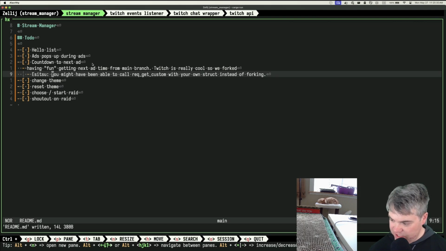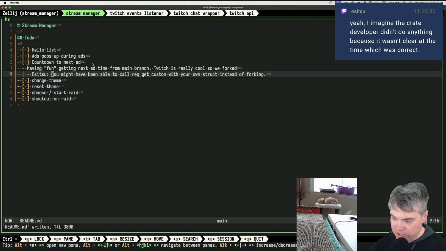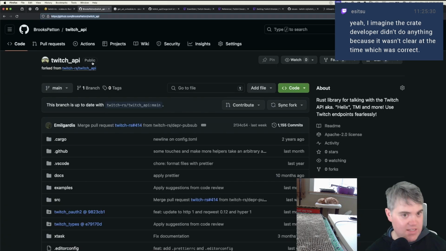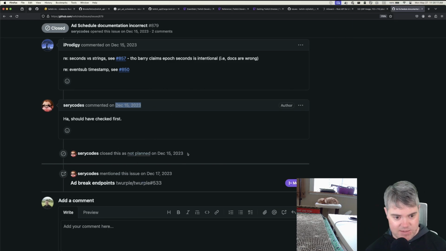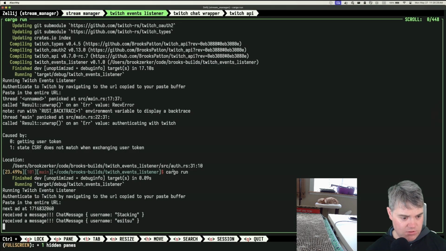I think the crate still needs to change the struct, if Twitch pretty much said they refused to change it right this second. Yeah, I think so. I imagine the crate developer didn't do anything because it wasn't clear at the time, which was correct. It is a lot clearer now. And by clear now, it just means it's clear that it's going to continue to be unclear, because about half a month after they talked about this over on the other ticket, they then said, hey, by the way, we're just not doing this. Cool. Wonderful. Is this before the layoffs? This is in December. The layoffs at Twitch happened around then, right? Around that time? Okay.